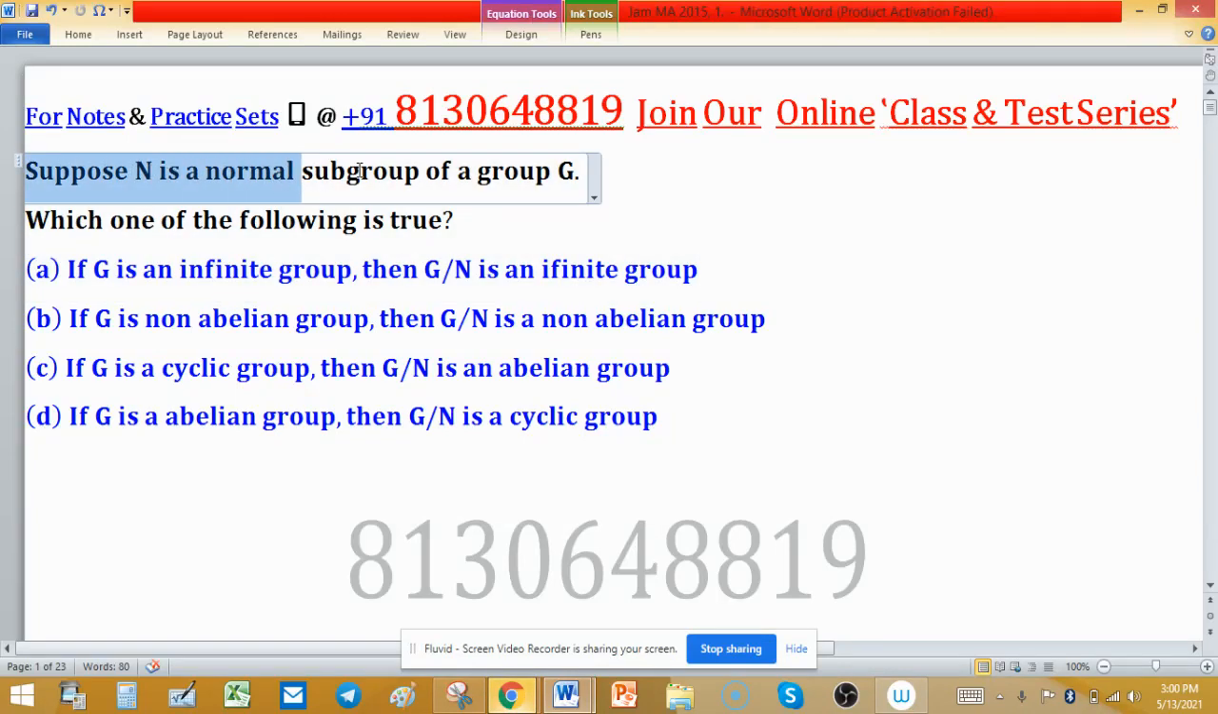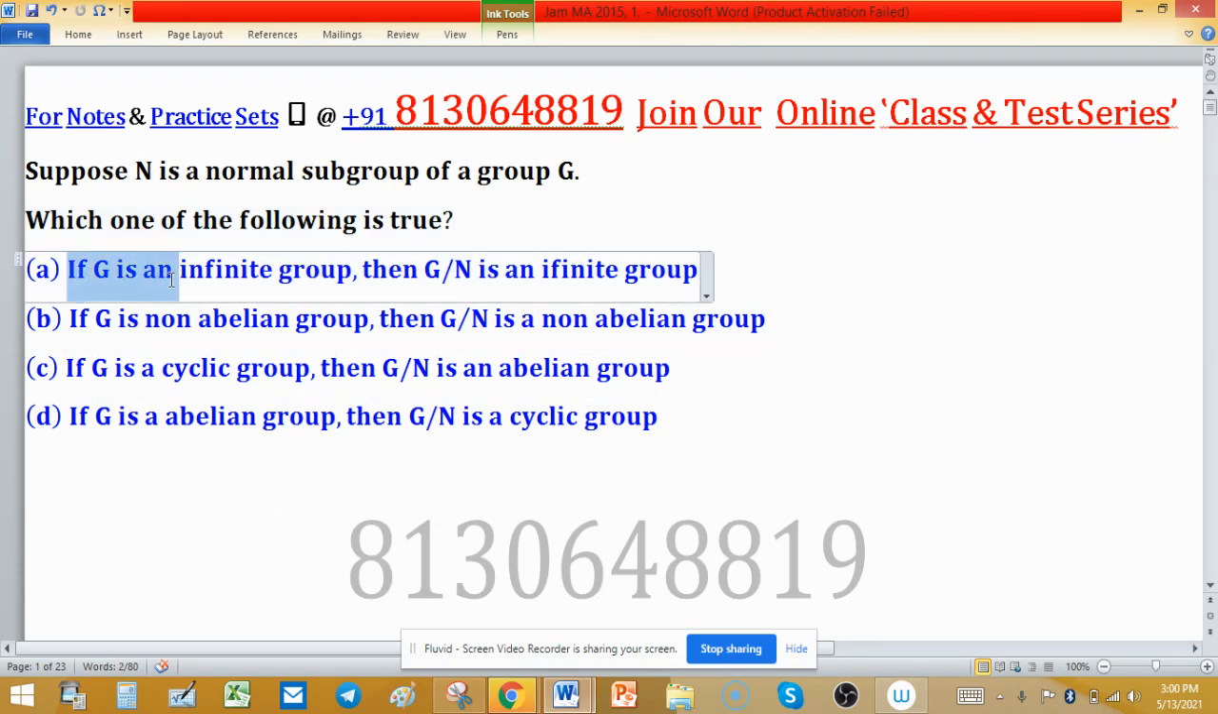Suppose N is a normal subgroup of group G. Which of the following is true? We have to find true statements from these four options. Remember one point, a statement is always true or always false. If we have an example which contradicts the statement, it means the statement is false, otherwise it is always true.